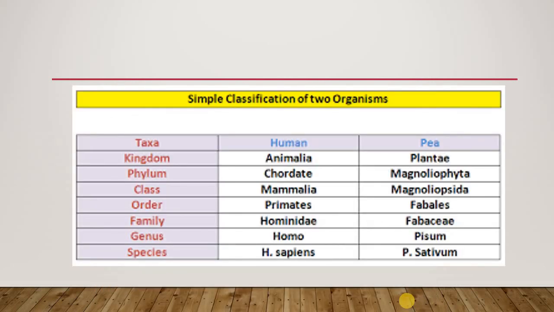Then if we see the two different classifications of the human and the pea: the kingdom of the human is Animalia, while that of the pea is Plantae. The phylum is Chordata, while in the pea it is Magnoliophyta. The class of the human is Mammalia, while the pea is Magnoliopsida. The order is Primates, while the pea order is Fabales. The family is Hominidae, while the pea is Fabaceae. All humans are in the genus Homo, while the genus of the pea is Pisum. The species is Homo sapiens, and here it is Pisum sativum.